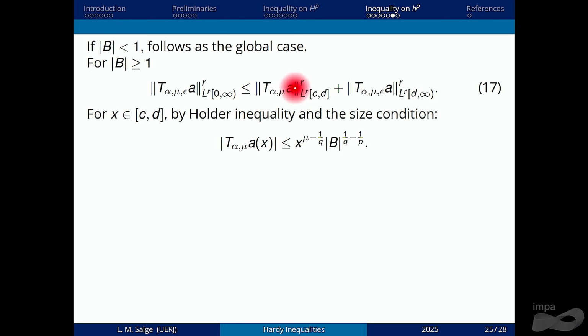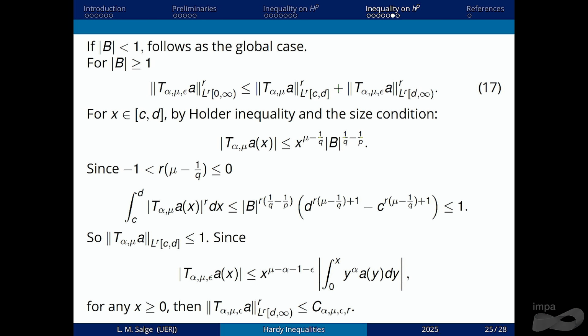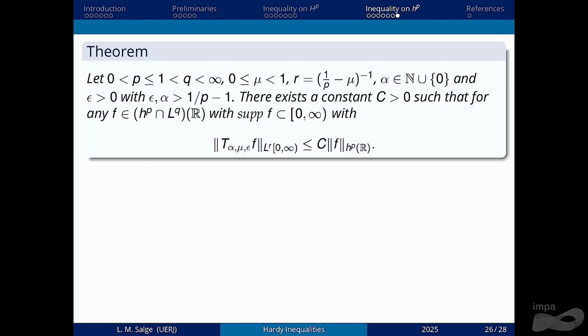The problem is in C to D. So with this, again, we use the Holder inequality, and we can do the same calculations we did before, now for general atoms, and we can conclude that this part here, that was the problem for the atoms that don't have moment, is uniformly bounded. So this new operator works for all atoms of the local Hardy spaces.